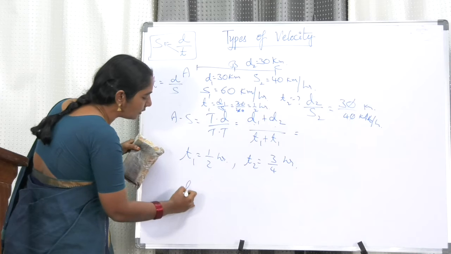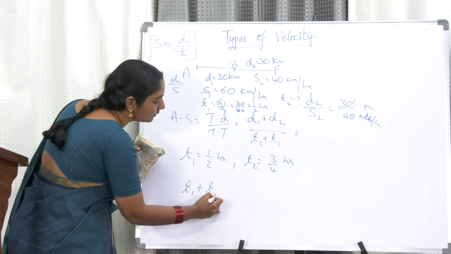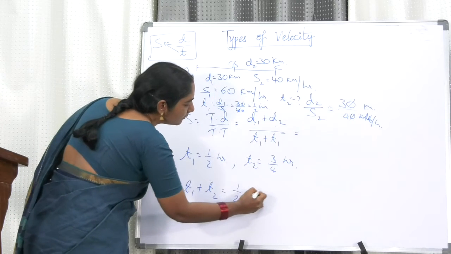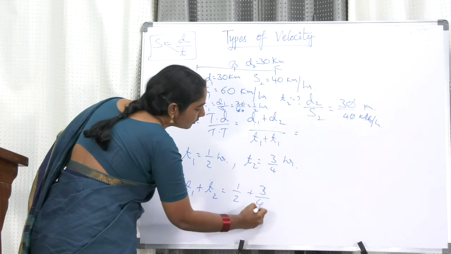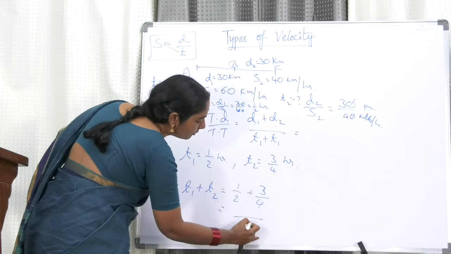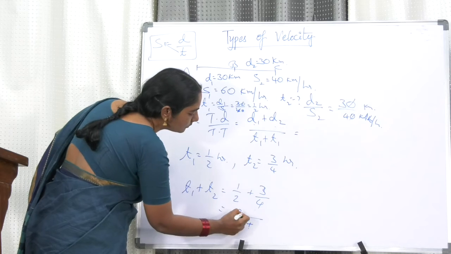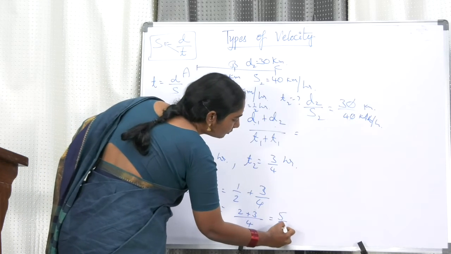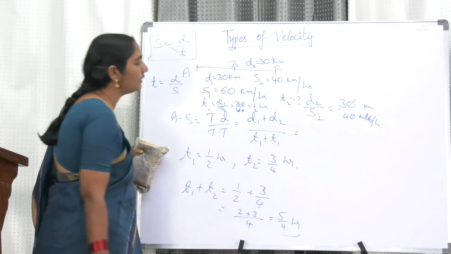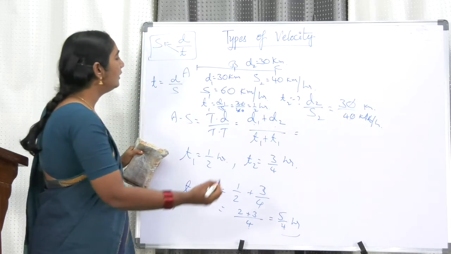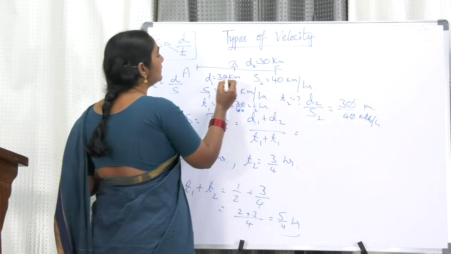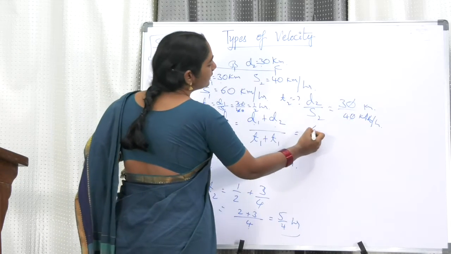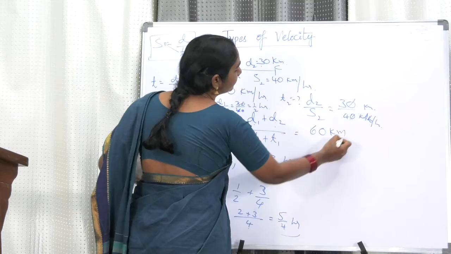Now let us take total time T1 plus T2 is equal to 1 by 2 plus 3 by 4. Let us take the LCM as 4. 2 plus 3, that's equal to 5 by 4 hours. So the total time we got. Now total distance is D1 plus D2, 30 plus 30, that is 60 kilometers.